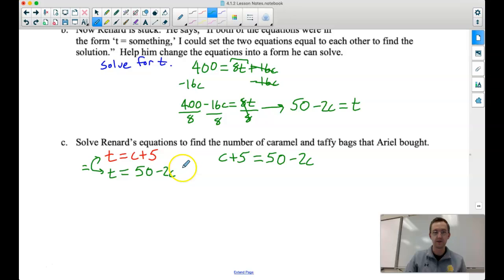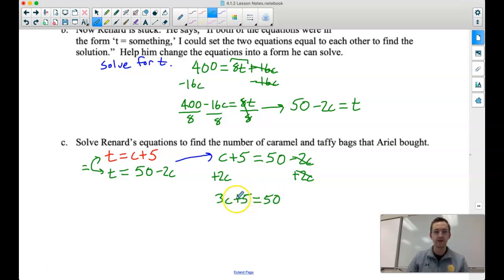I think we should be pros at solving for one variable. What we did was take those two things and set them equal to each other. Now we can solve for c, which is going to tell us the number of bags of caramel that we have. Let's consolidate our like terms on either side of the equal sign. I'm going to start by adding 2c to both sides, because I like to have positive variables. So we have 3c plus 5 is equal to 50.